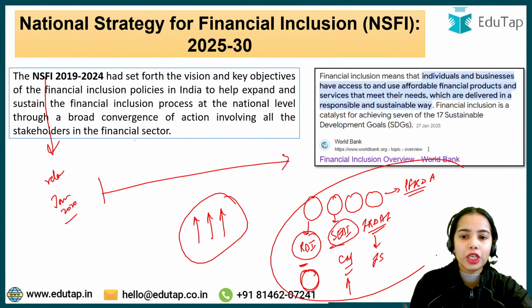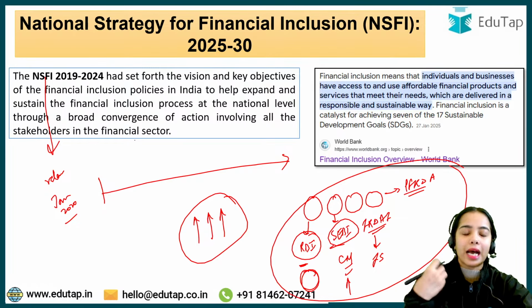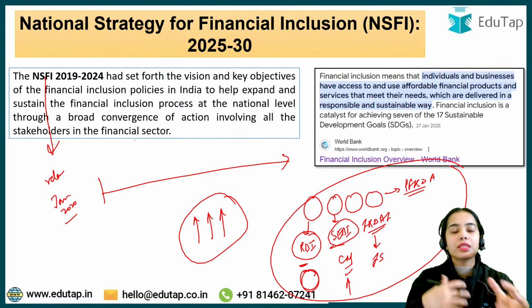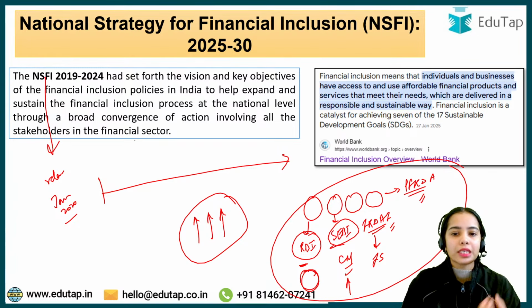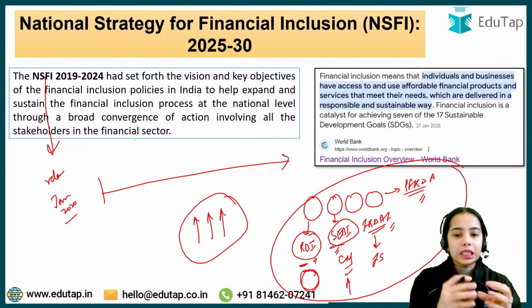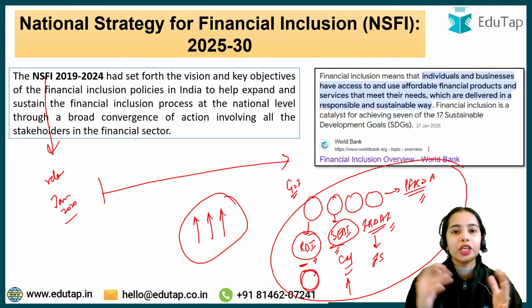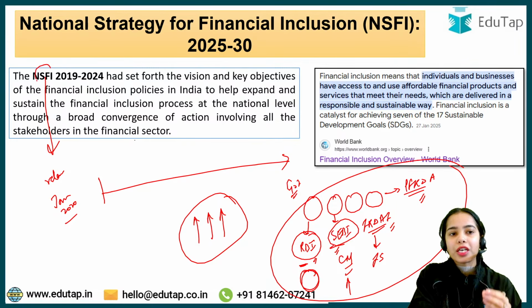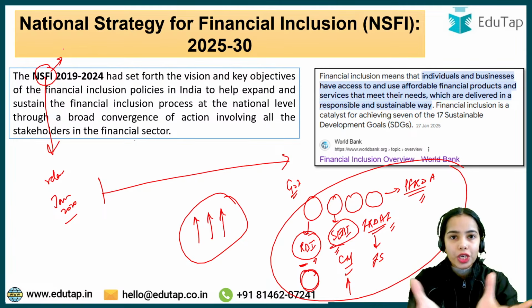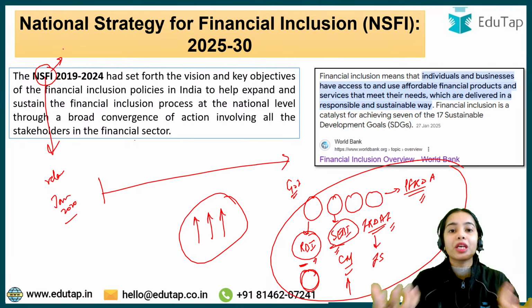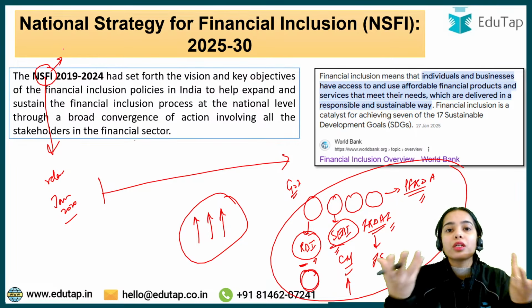So if financial inclusion has to be accelerated, has to be boosted, these regulators are taking various steps to boost the insurance sector, or the pension sector, or the investment sector, or the banking sector. The different regulators are taking different initiatives. The government of India is also taking different initiatives. So through this National Strategy for Financial Inclusion, the convergence was done so that the different initiatives taken by the different regulators can be converged and can be boosted further.